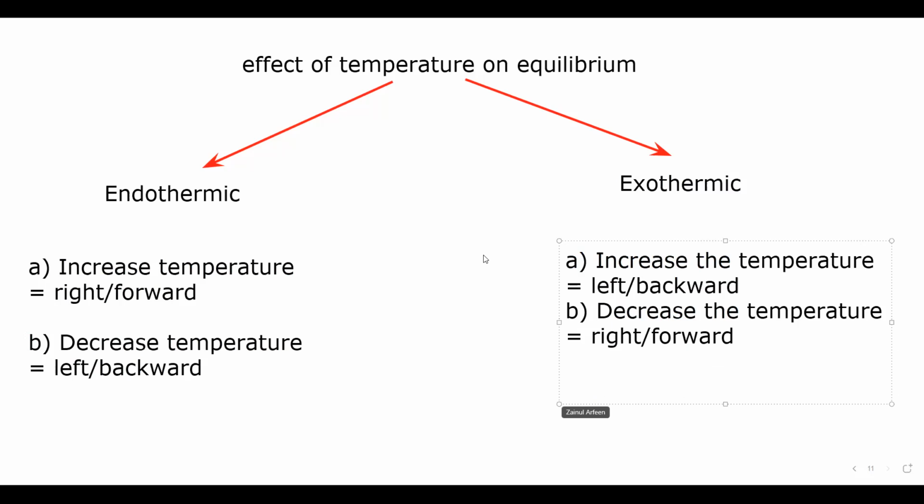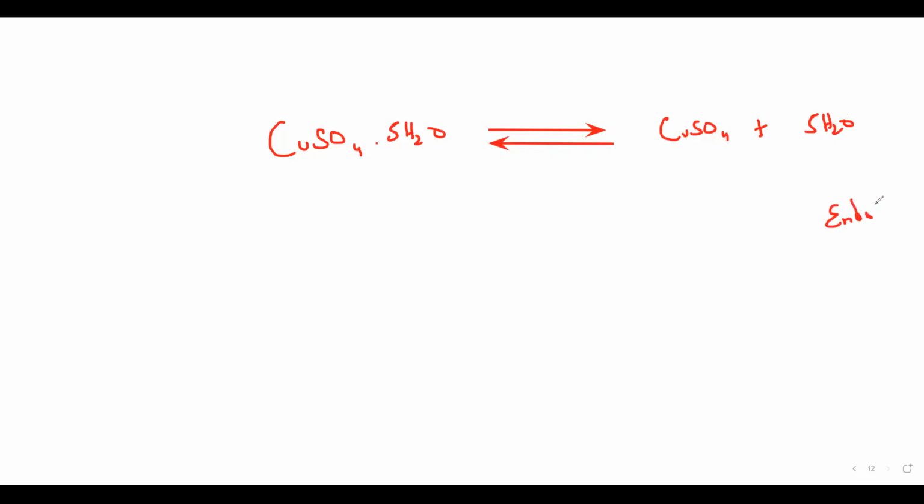So if I say there's a reversible reaction which is endothermic, when we say endothermic, we are talking about the forward one. For example, CuSO4·5H2O, the hydrated form, turns into CuSO4 plus 5H2O, and the forward reaction is endothermic.